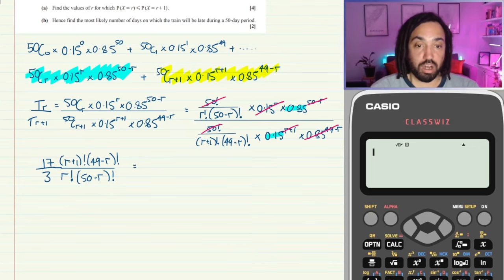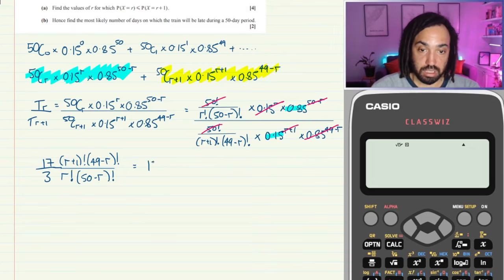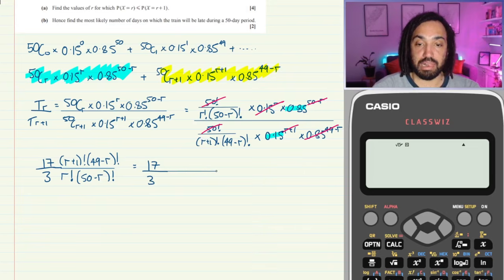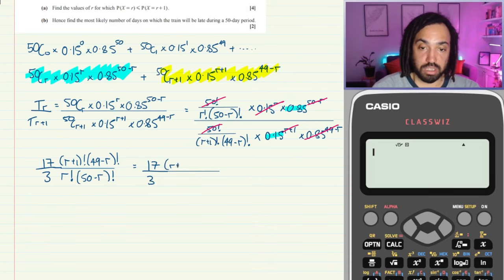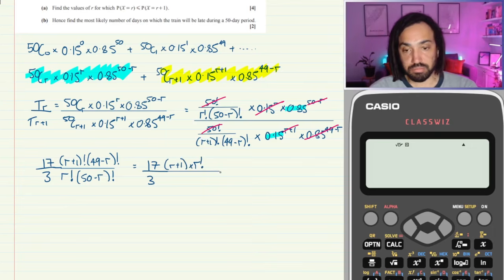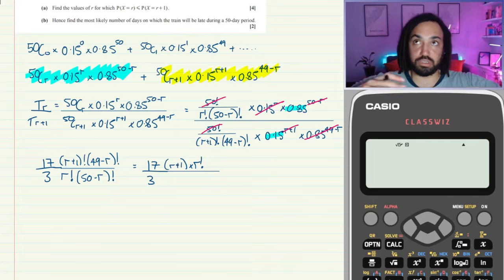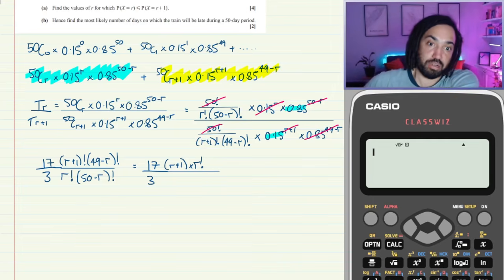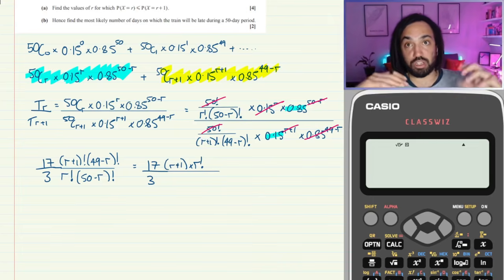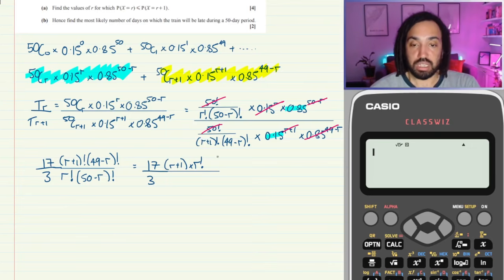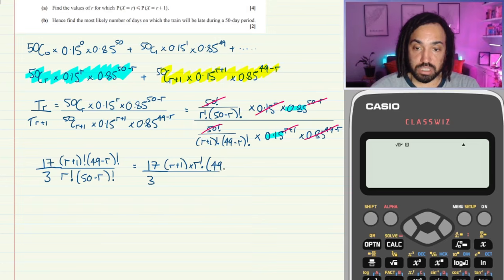Okay, lovely. Now we're just going to have to do some clever factorial work. So r plus 1 factorial is the same as r plus 1 times by r factorial. Yeah, because r plus 1 factorial is just r plus 1 times every number before it. We'll keep this one, 49 minus r factorial, on the top.